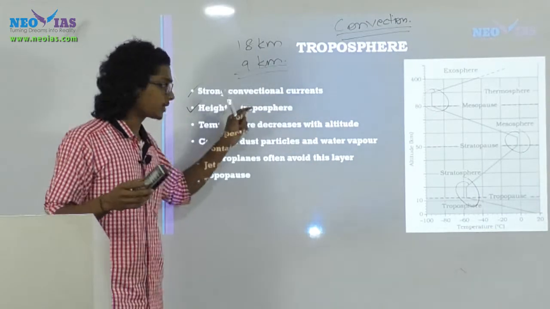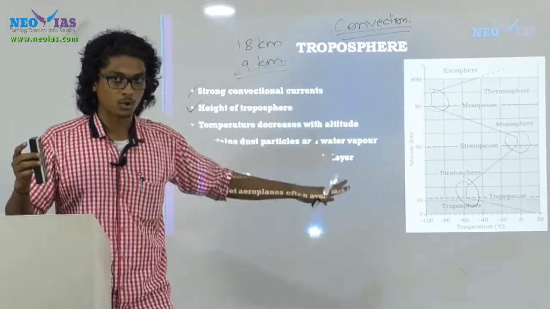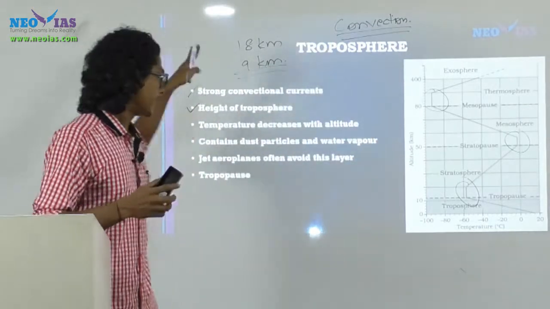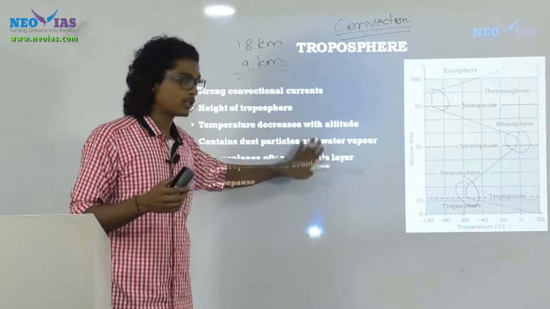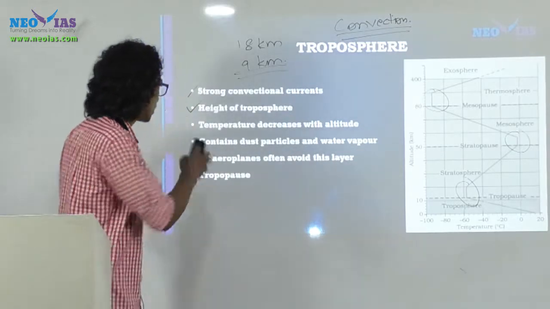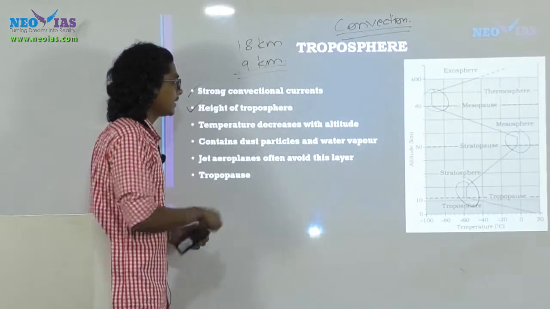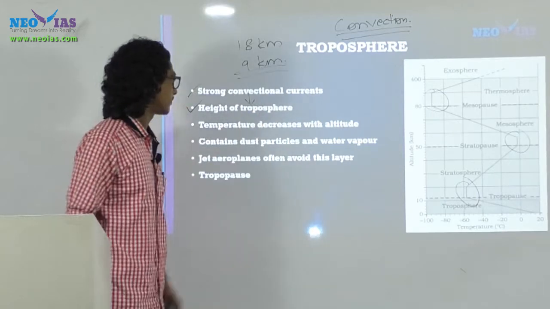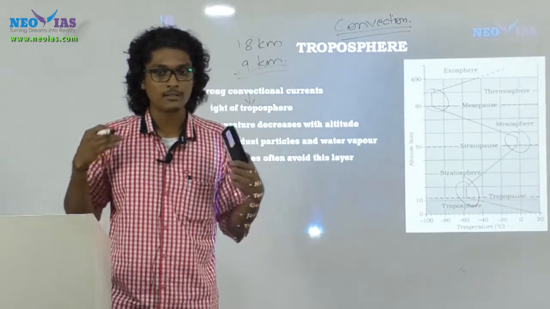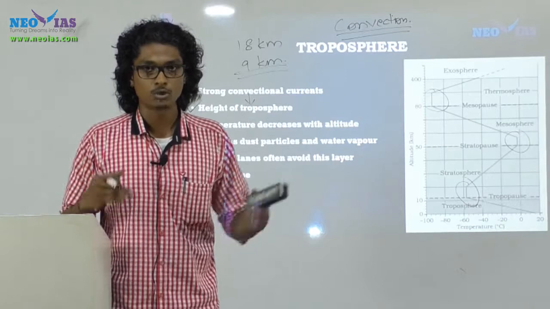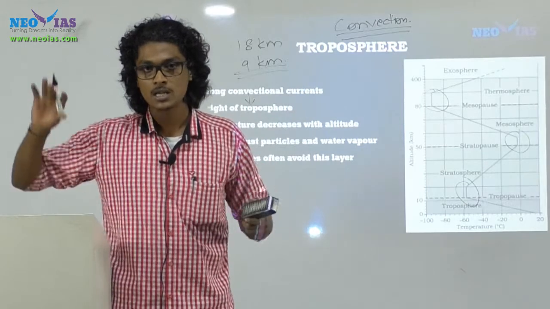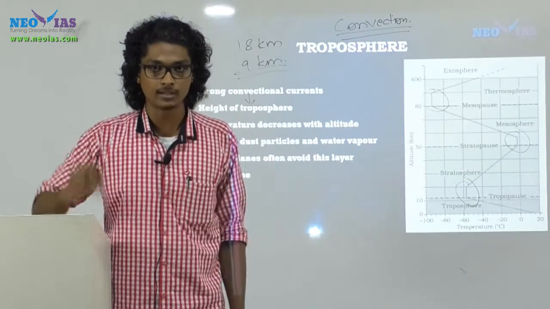In fact, if you understand the convection which is limited to the troposphere, you will be able to interlink it with all the other major features of the troposphere. Now, link the convection with the case of the height. Why do we have more height at the equator? Because we have more convection currents at the equator due to the insolation received there, right?